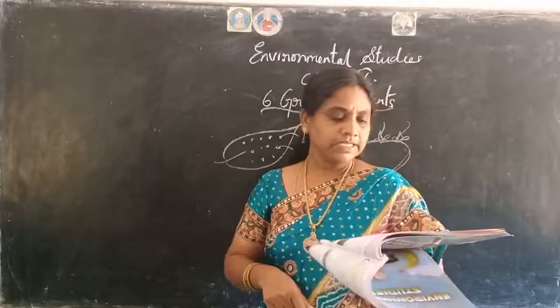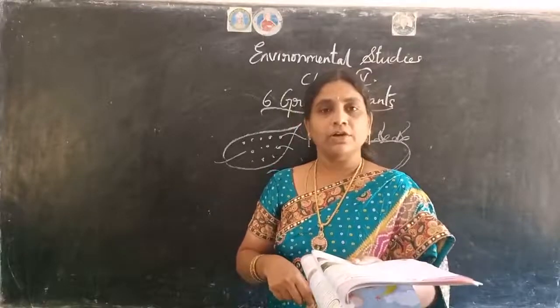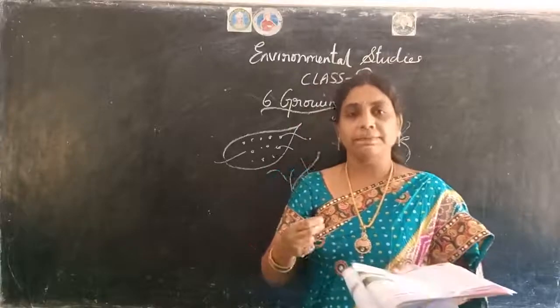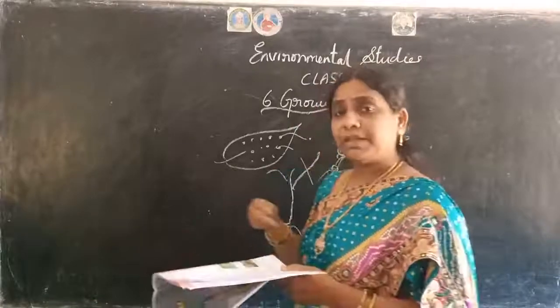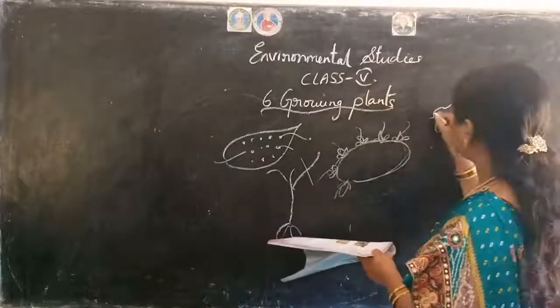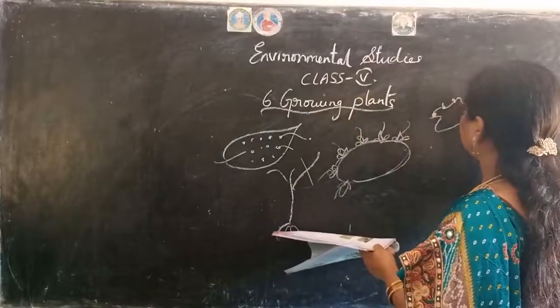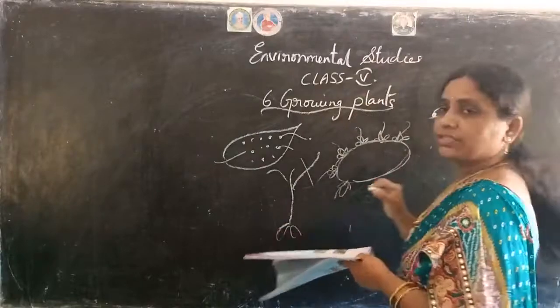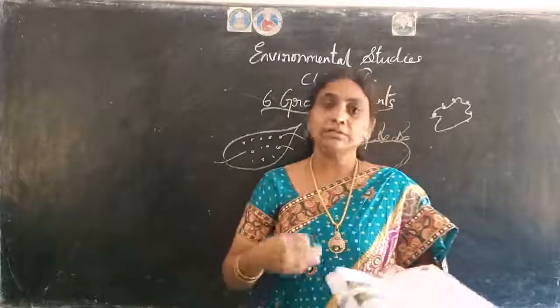Okay. Next, some plants such as garlic or onion can grow new plants from their bulbs. Garlic and onion from their bulbs means what? If allam mukka, suppose some piece like this, no, you can see small bulbs on that. Okay, white color lo ni chustam anamata. Dani nunchi kuda kotta plant vachesthundi.